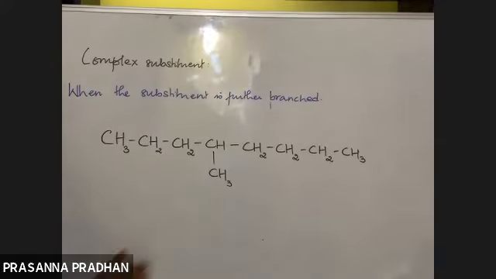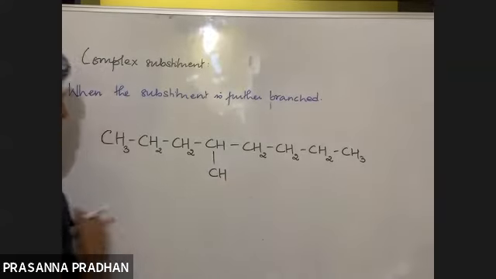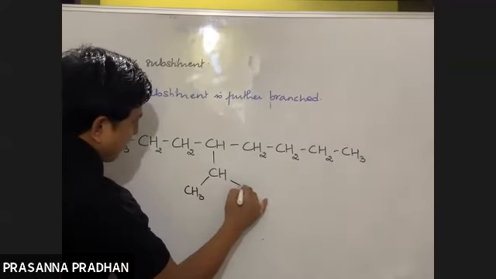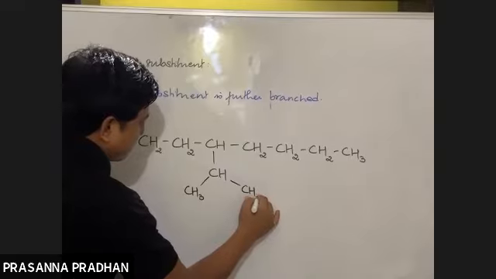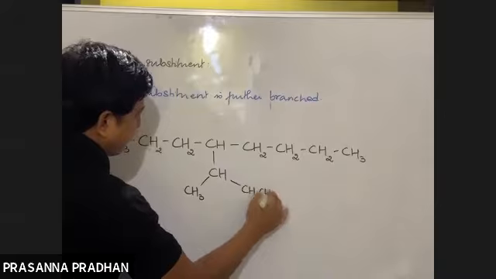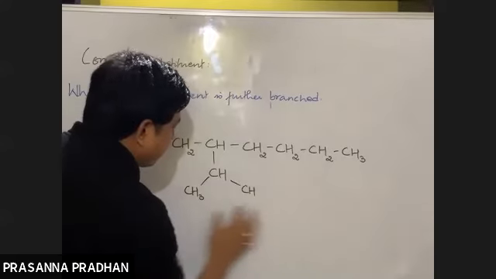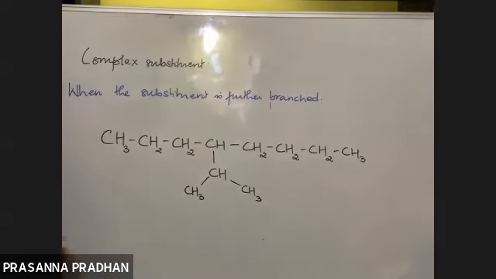Fine. But if I replace this by one CH3 out here and CH3 out here, or CH2, CH3 out here, if I replace by this, right? Okay, so I'll just write down CH3. Now here the substituent is further branching. There is a branching in the substituent. Now this is a case of your complex substituent.